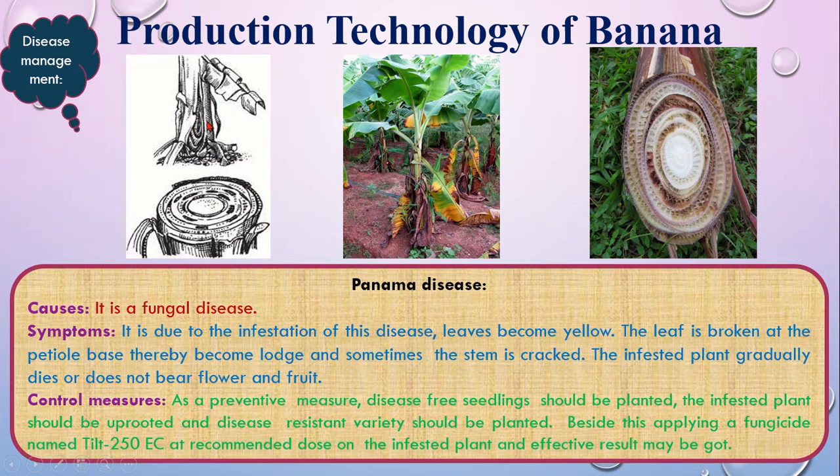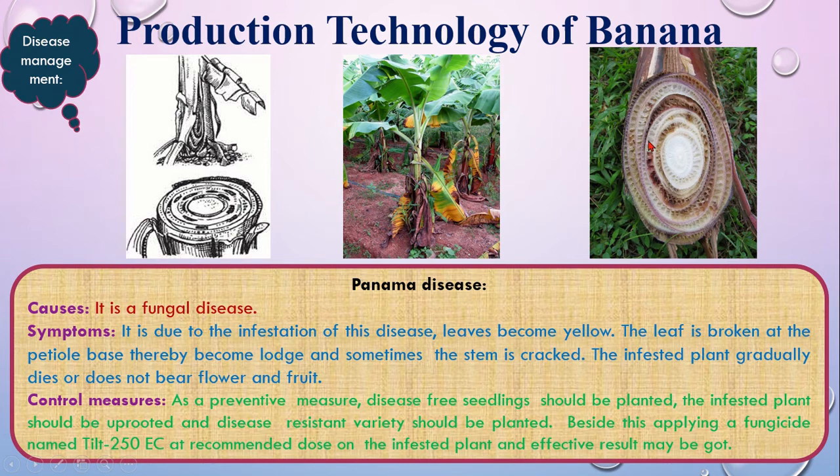So this picture, the first one on the left-hand side, you can find in your textbook. This is the banana plant color picture. You can see the picture, and this is the third one. This is caused by a fungus, that means it is a fungal disease. Symptoms: due to the infestation of the disease, leaves become yellowish, as you see. The leaf is broken at the petiole base, and sometimes the stem is cracked, as you see in the picture. The infested plant gradually dies or does not bear flowers and fruits.